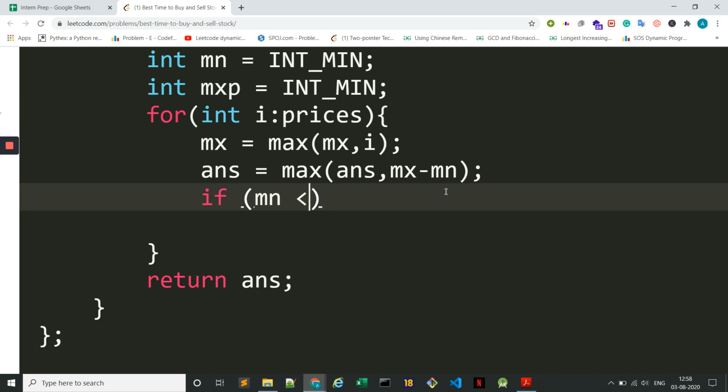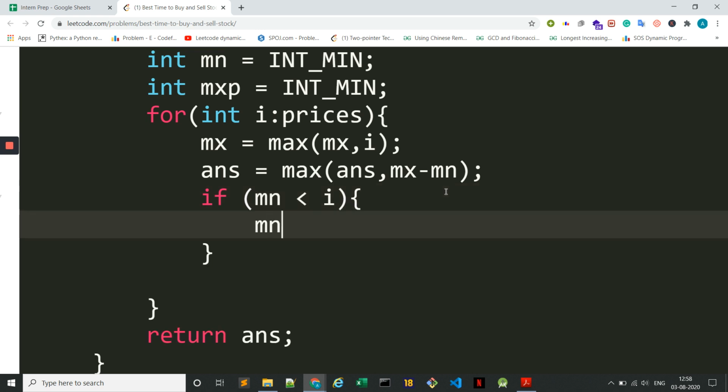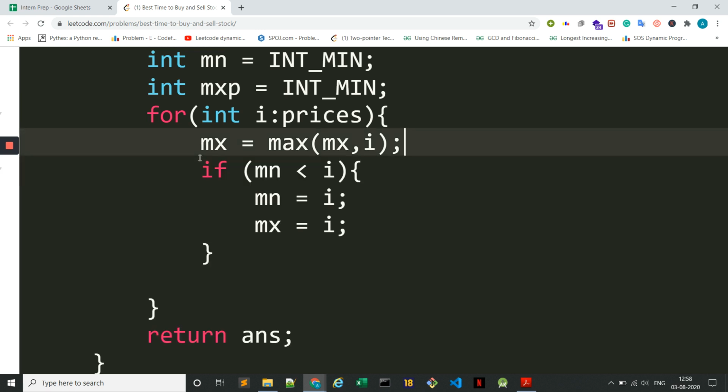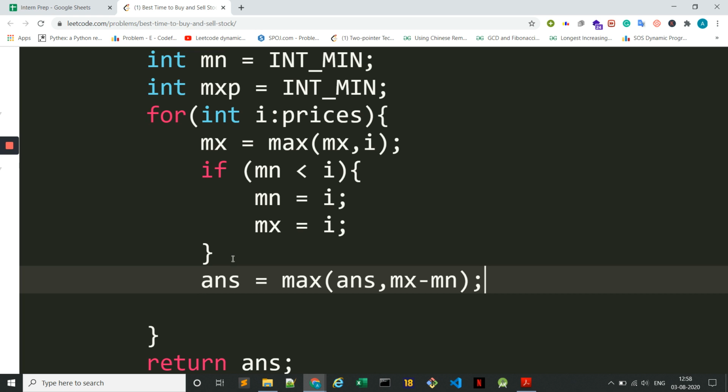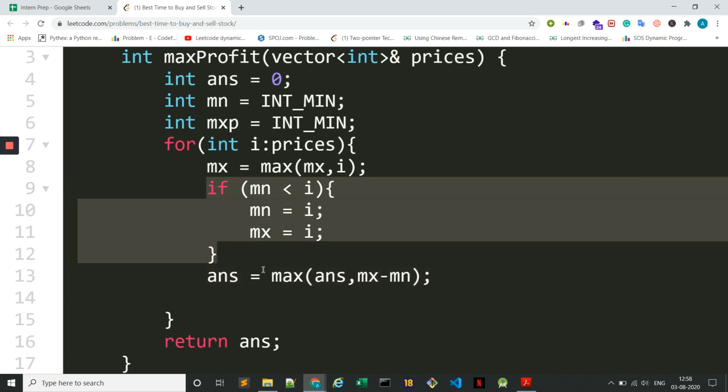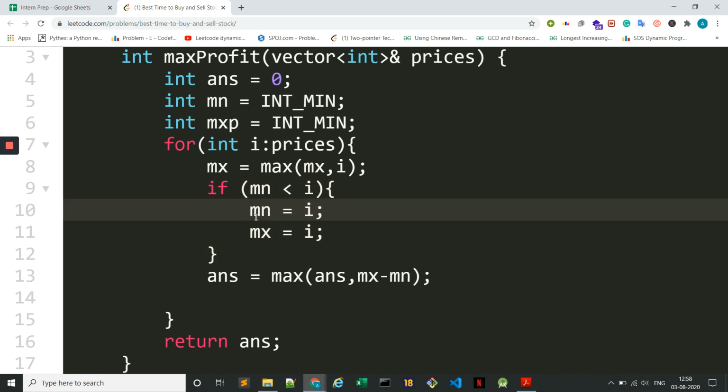If minimum is greater than the current value i, then what we can do? If I am updating my minimum, that means the maximum that we have found so far is of no use to us. So we can update the maximum as well, right? So if minimum is greater than i, then minimum should be i, and in that case maximum is also i.